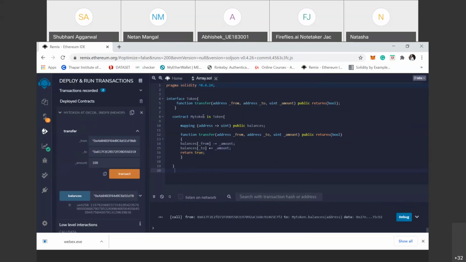You people got this point, how we can create the interfaces and how we inherit interfaces into a contract. Got this point? Any problem in this?